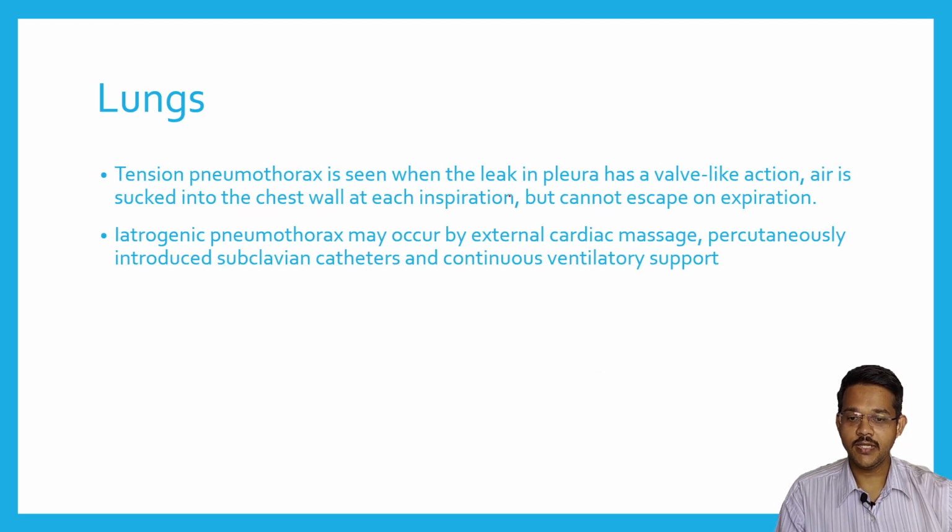Tension pneumothorax is seen when a leak in the pleura has a valve-like action. Air is sucked into the chest wall at inspiration but cannot escape on expiration. Because of the valve-like action, whenever the person inspires, the chest expands, but while expiring, it doesn't. The ruptured part of the pleura forms a valve and closes, and it doesn't allow the air to escape, leading to expansion and tension pneumothorax.